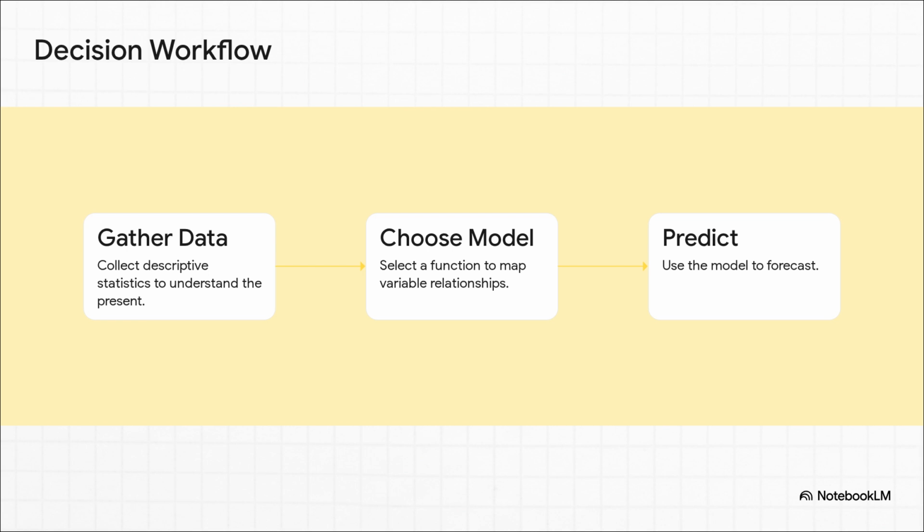It moves chronologically, starting with Step 1, gathering your descriptive statistics, so you can understand what is happening right now. Step 2, choosing the correct function model, whether that's linear, quadratic, or exponential, to map out the relationship of your variables. And finally, Step 3, using that model to project into the future and make a highly informed prediction.